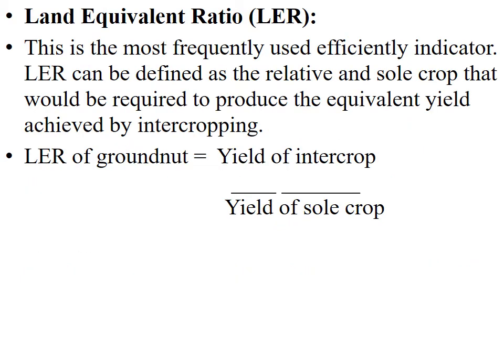Then, land equivalent ratio, LER. This is the most frequently used efficiency indicator. LER can be defined as the relative land area under sole crops that would be required to produce the equivalent yield achieved by intercropping. Land equivalent ratio of groundnut is the yield of intercrop upon yield of sole crop.